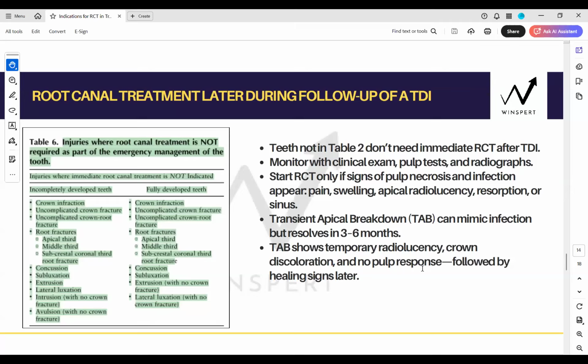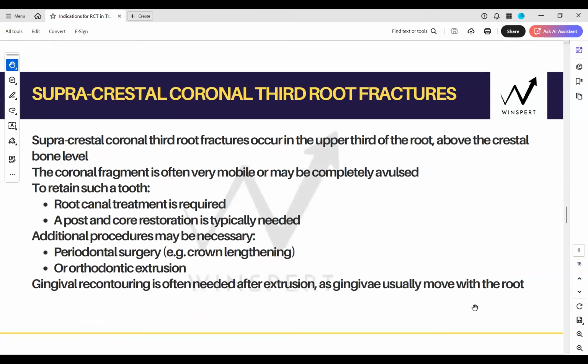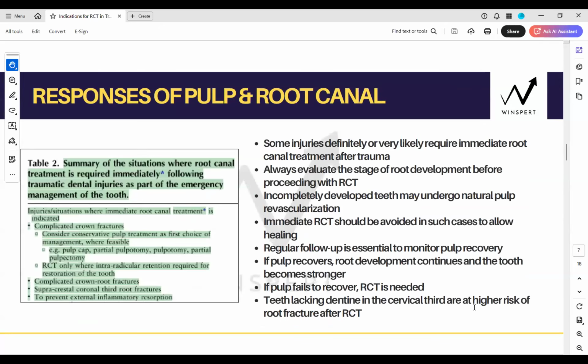Anyone who gets it, congratulations, you have achieved the level above and beyond the IADT guidelines. And if you haven't, please watch the recording again, because this is a very advanced concept and you will not get it in one go. Now coming back to Kizran's request, I'm going to talk about the follow-up requirements, what you will be doing in the follow-up appointments. So I'm not talking about the injuries which require immediate RCT.